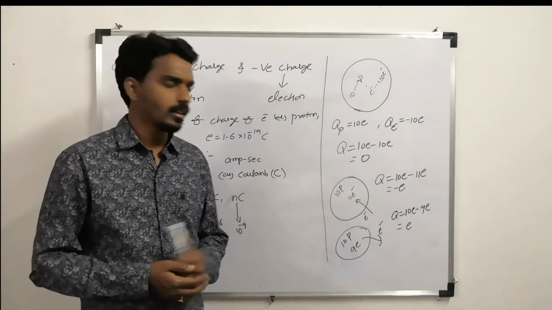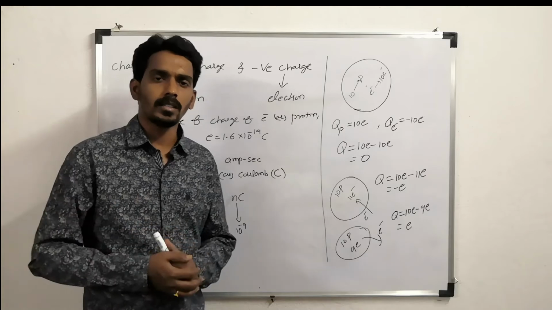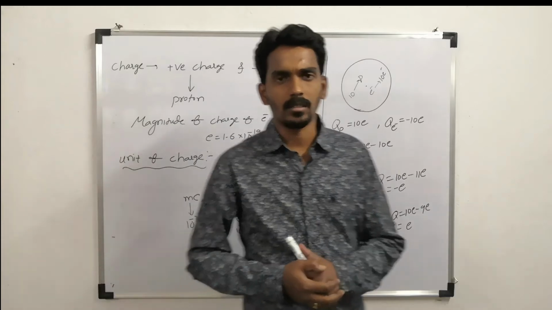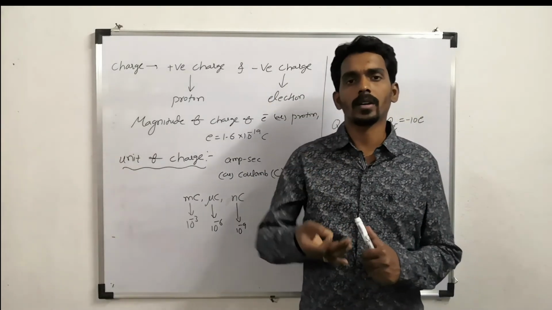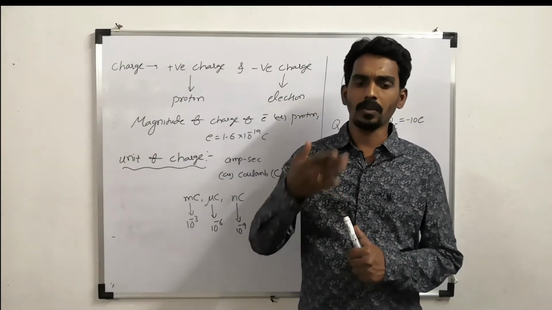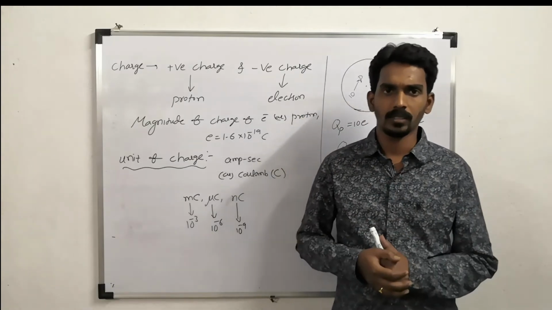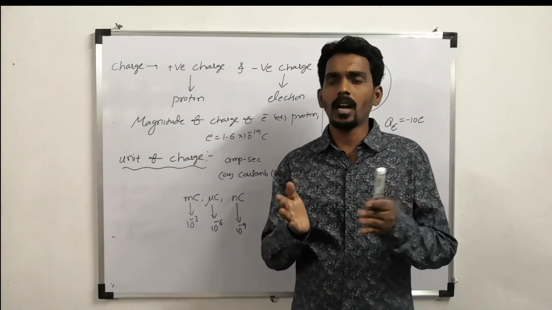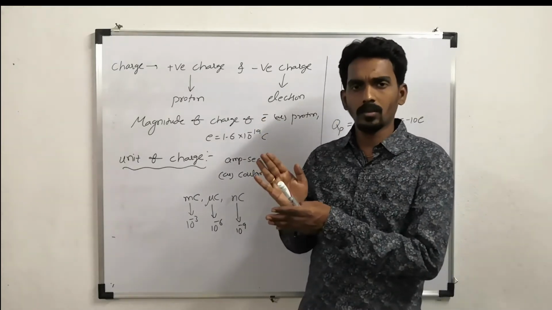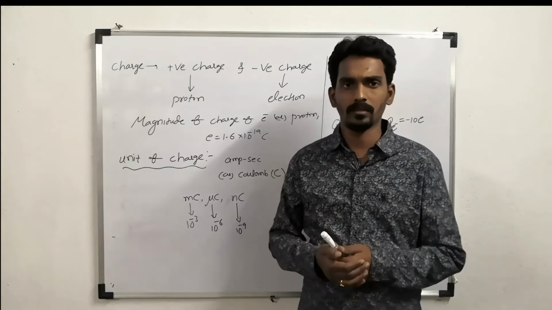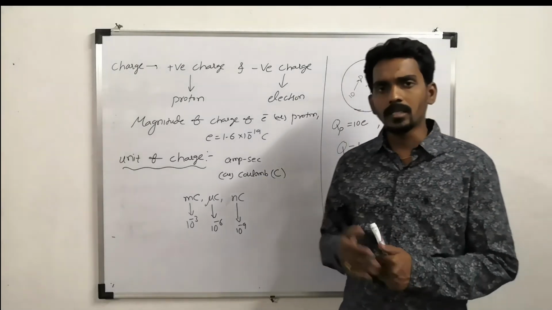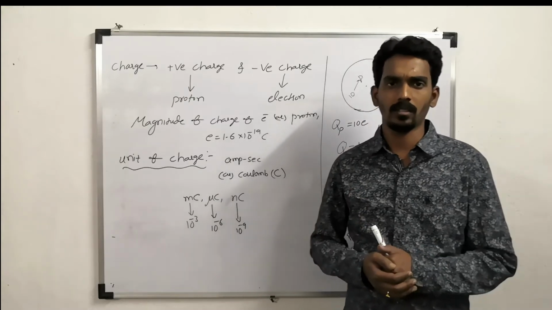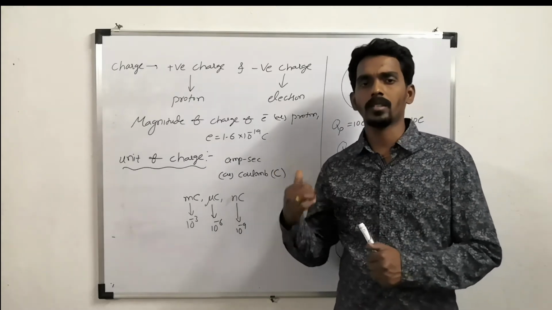Based on the same thing, we can also understand the properties of charges. There are mainly three properties of charges. First, charge is transferable. We can transfer the charge from one body to another body. Nothing but you can transfer electrons from one body to another body so that the charges get transferred. Now, one more property is charge is conserved, and the other one is charge is always quantized. So let us try to understand all the properties in detail.